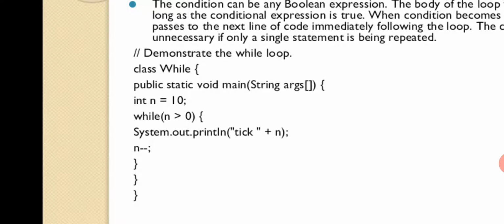Class While, inside the braces you have one main method. Inside the main method you are declaring one variable with the name n, and you are initializing the value 10 to that particular variable. Now after that you are going to check whether n is greater than 0. That is nothing but 10 is greater than 0 or not. The condition is true because 10 is definitely greater than 0. Then you are going to run the loop.